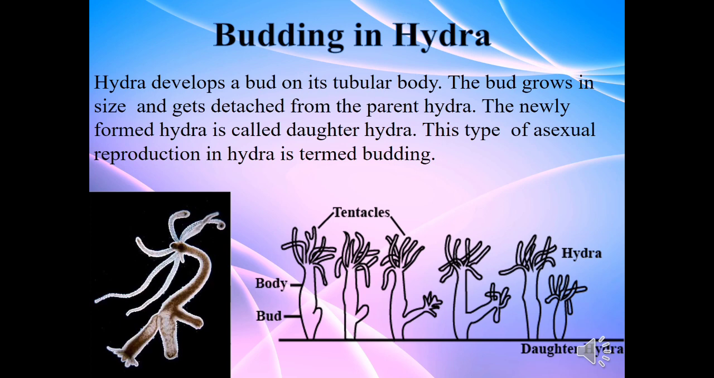Hydra is a small freshwater animal. It has a long tubular body. The hydra develops a bud on its tubular body. The bud grows in size and later gets detached from the parent hydra. The newly formed hydra is called a daughter hydra. This type of asexual reproduction, in which new buds are formed on the animal body, is termed budding.